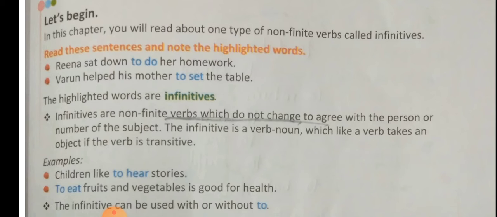Infinitives are non-finite verbs which do not change to agree with the person or number of the subject. The infinitive is a verb noun which, like a verb, takes an object if the verb is transitive. So, an infinitive is a verb but not the main verb. It is a verb noun which takes an object with it if the main verb is transitive. Remember, infinitive verbs do not change with the person or number of the subject.